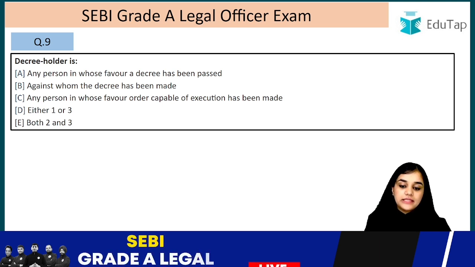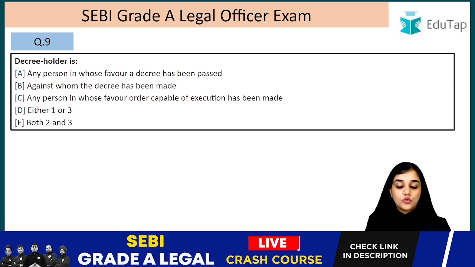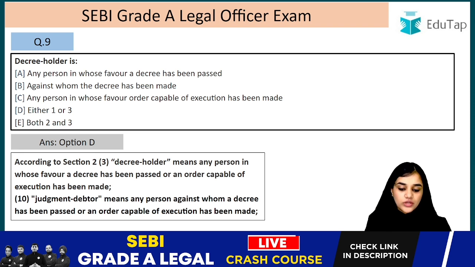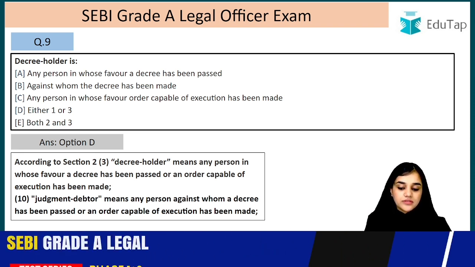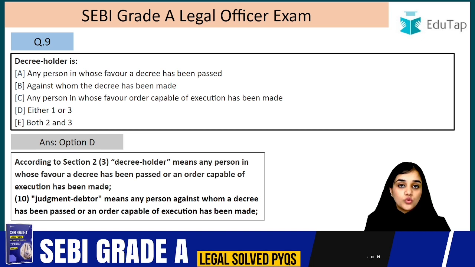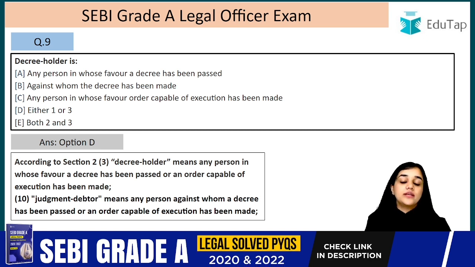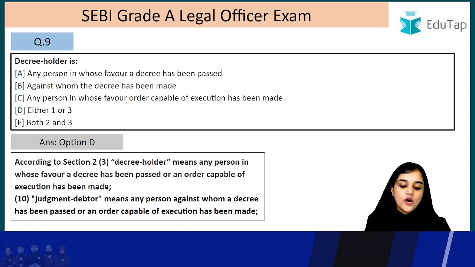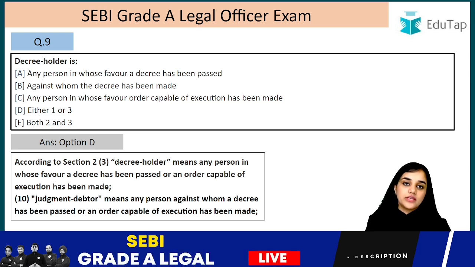Question number 9, decree holder. So what do you mean by decree holder? Let's read it. I have mentioned here both decree holder and judgment debtor. Decree holder means any person in whose favor a decree has been passed or an order capable of execution has been made. So in whose favor a decree is passed, he is known as what? He is known as decree holder. And against whom the decree has been passed, he is termed as what? He is known as judgment debtor. Judgment debtor means any person against whom a decree has been passed or an order capable of execution has been passed.